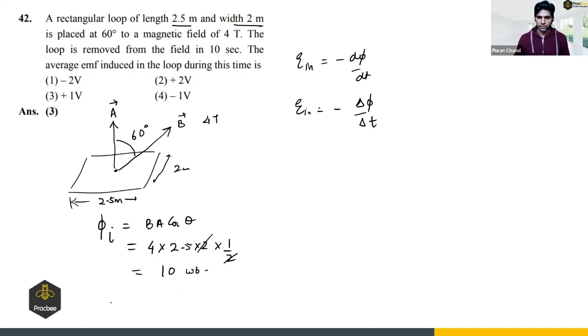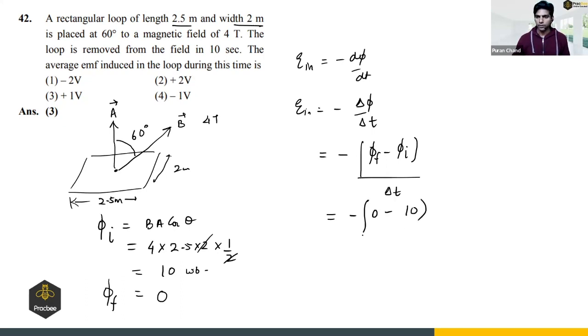So what is the final flux? We have removed this loop from the field, so final flux is 0. And what is the time? Time is 10 seconds. So this will become minus of final minus initial divided by the duration. So final is 0, initial is 10, and the time is 10 seconds. So this will be 1 volt. Got it? So option 3 is the right answer.